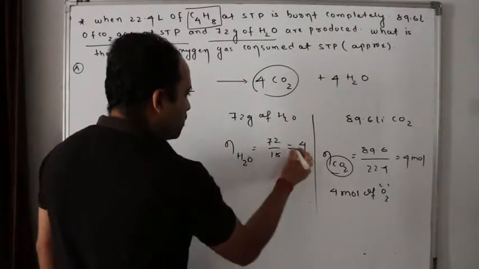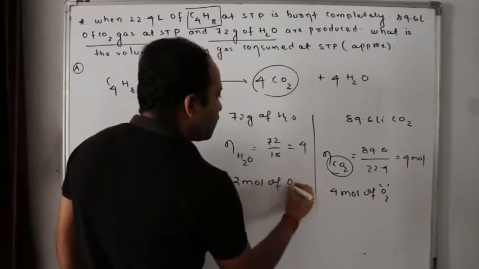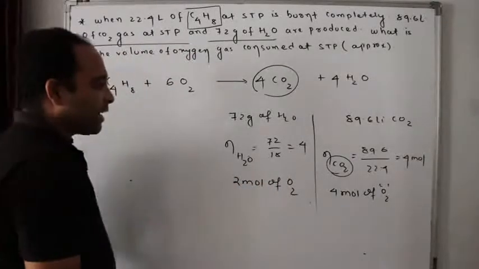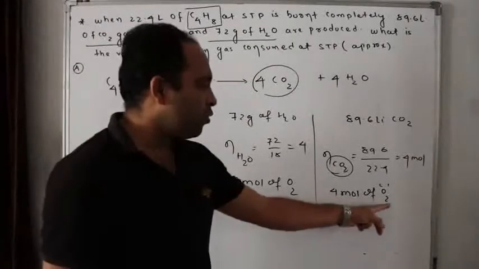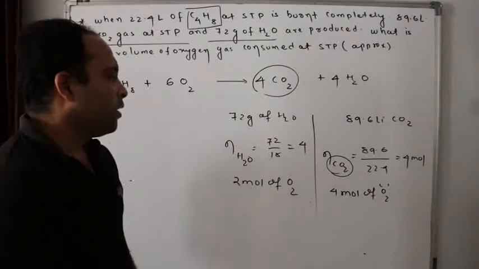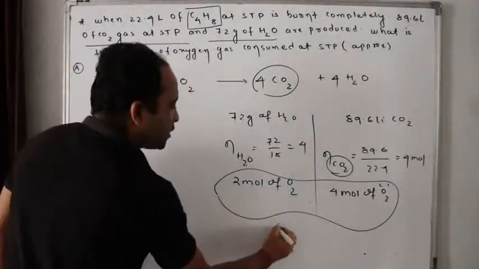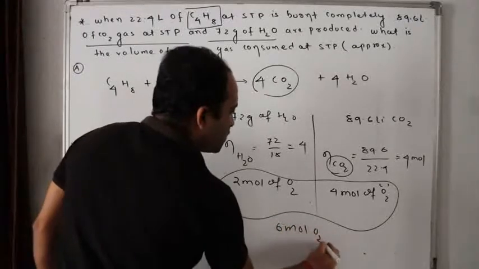So 4 moles of water will need 2 moles of O2. That means I need 4 moles of O2 for carbon dioxide and 2 moles of O2 for water. So as a whole, how many moles of oxygen do I require? 6 moles of oxygen is required.